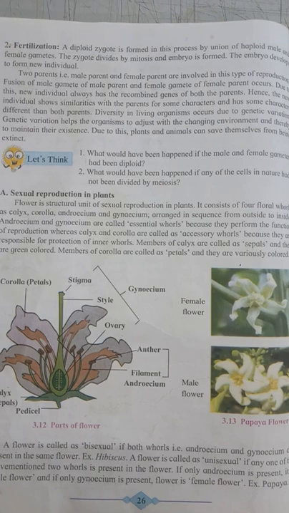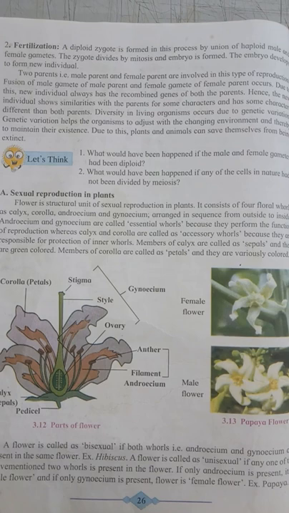Now, the next topic is sexual reproduction in plants. The flower is the main structural unit of sexual reproduction in plants. Means whatever sexual reproduction is done by the plant, it is done by the flowers. What is the structure of a flower? A flower consists of four whorls: calyx, corolla, androecium, and gynoecium.